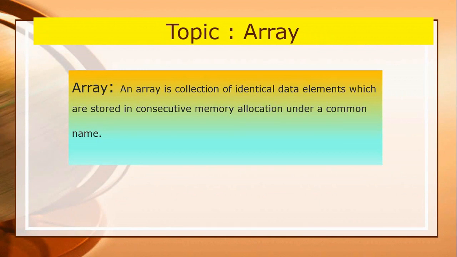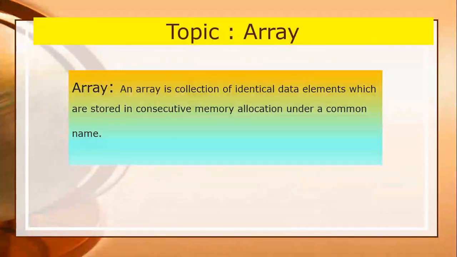The definition: an array is a collection of identical data elements which are stored in consecutive memory allocation under a common name. What does it mean? An array is a collection of identical, that is similar type, you can say homogeneous elements, stored in consecutive memory locations.